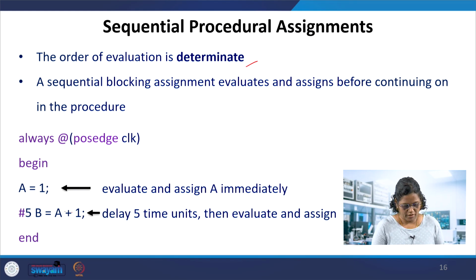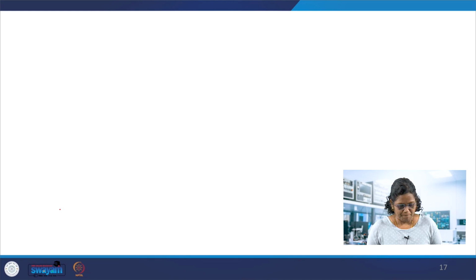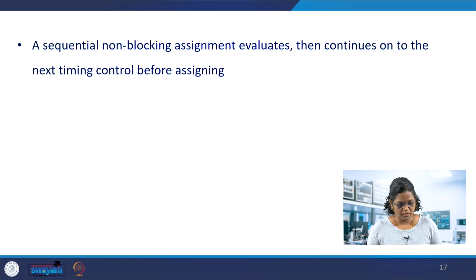So delay 5 time units, then evaluate and then assign, immediately at 5. This is blocking with the timing control, inside the always block, begin end. So it has sequential procedural assignments with the timing control, and the order of execution is determinate.